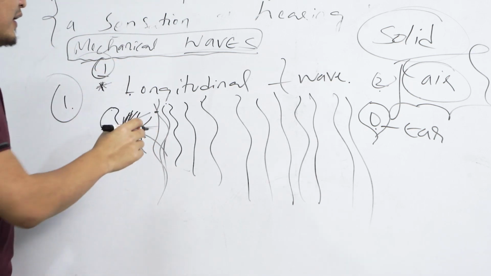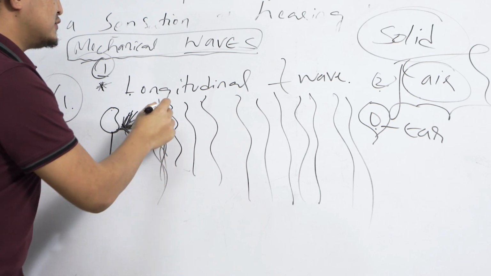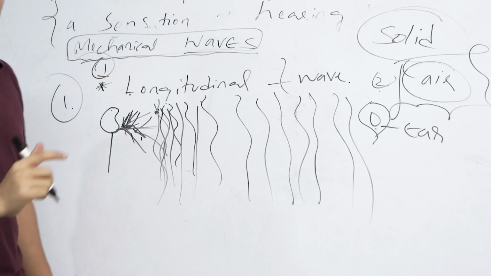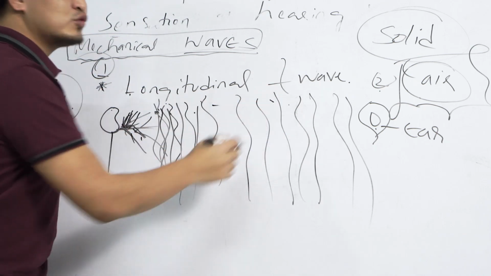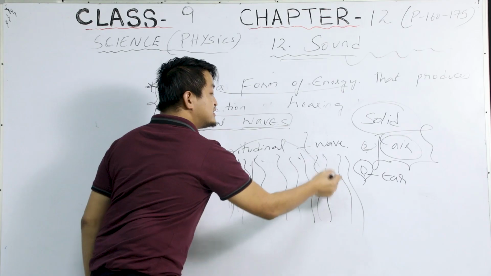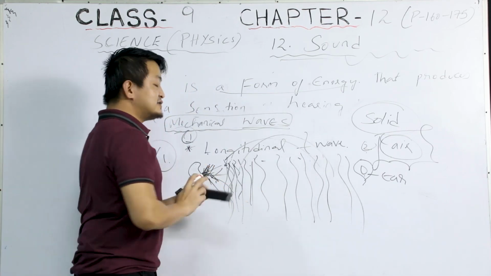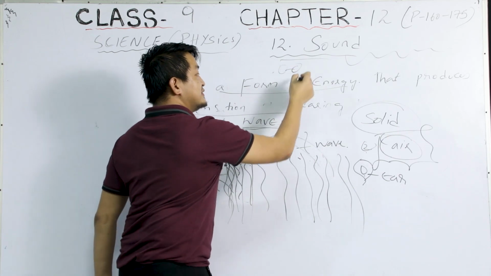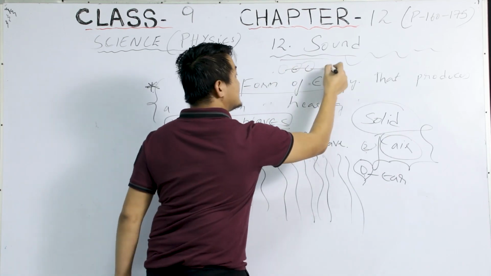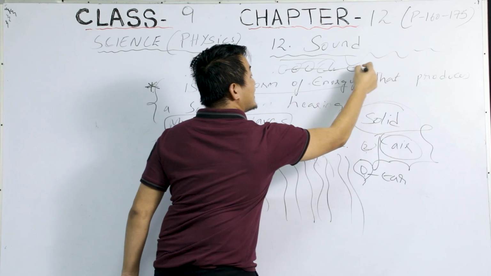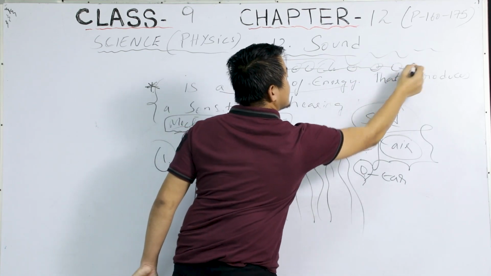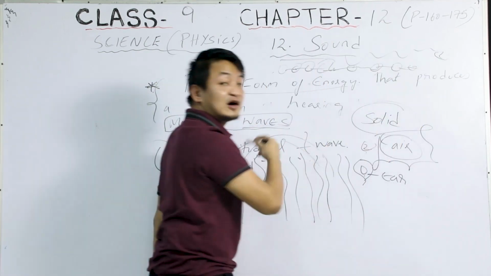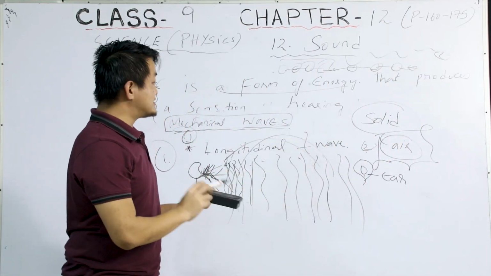And these air molecules vibrate each other. It's not that they move from one position to another. They don't shift their position like this, but they just vibrate each other. This one will shake another, and that one will shake another, and in this way the second person is able to hear the sound, okay? So this is how sound travels.